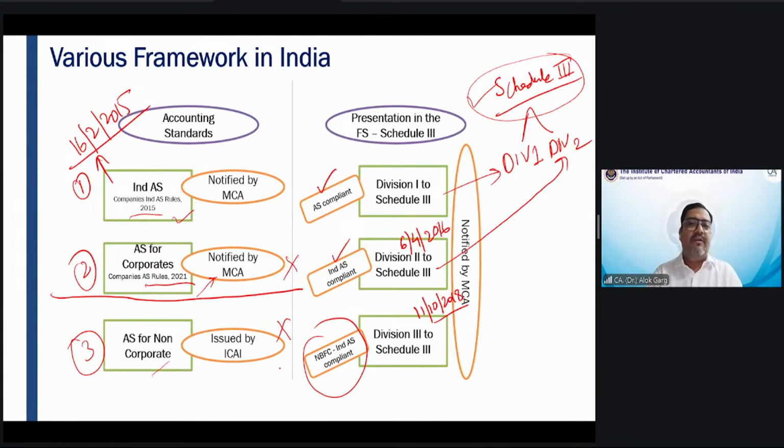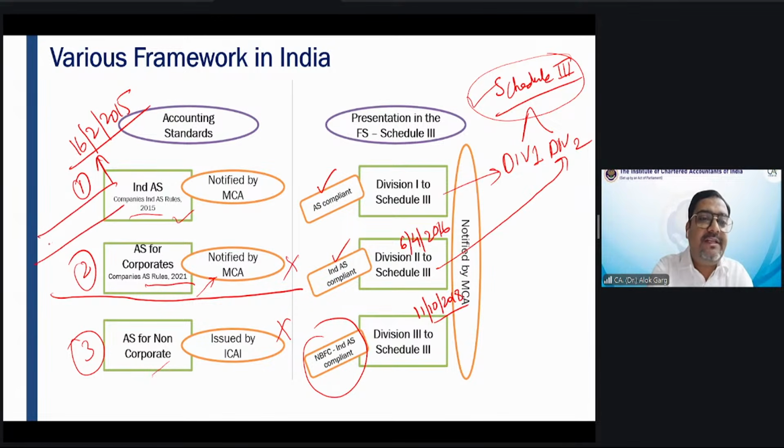So friends, now you have understood Ind AS, accounting standards, Division 1 to Schedule 3, Division 2 to Schedule 3, Division 3 to Schedule 3. Now, sir, from the CA Final perspective, what is applicable to us? So you being CA Final students, potential chartered accountants, future chartered accountants.